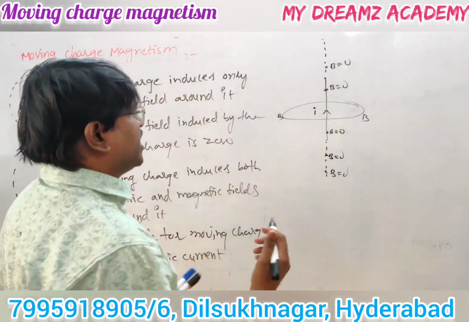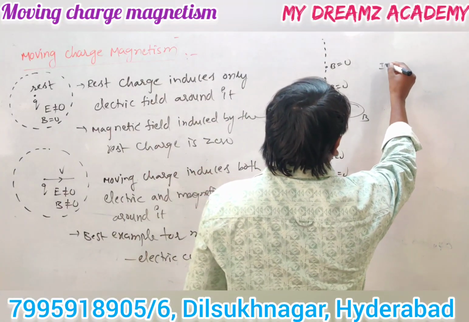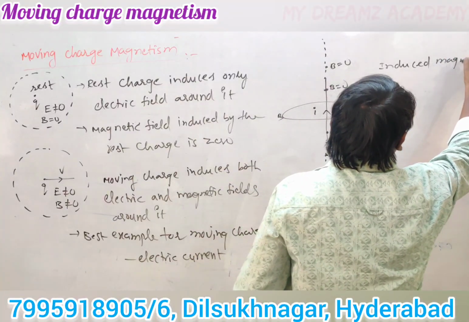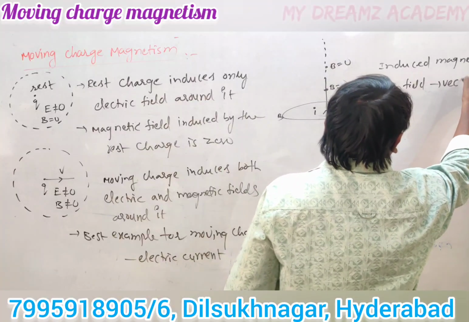Now what is a magnetic field, whether it is a vector or a scalar? The induced magnetic field is a vector. Field means that it is a vector.